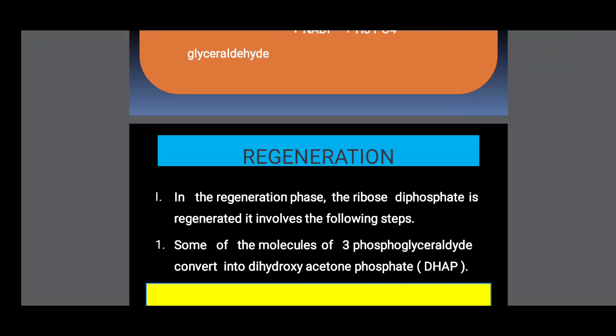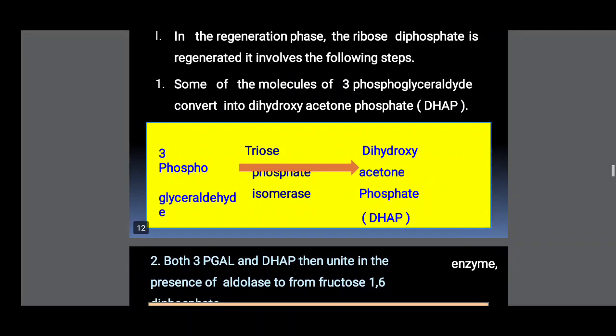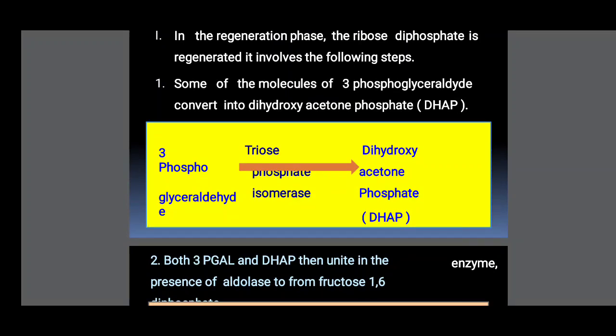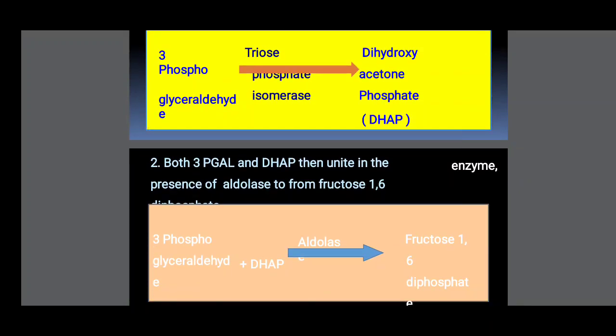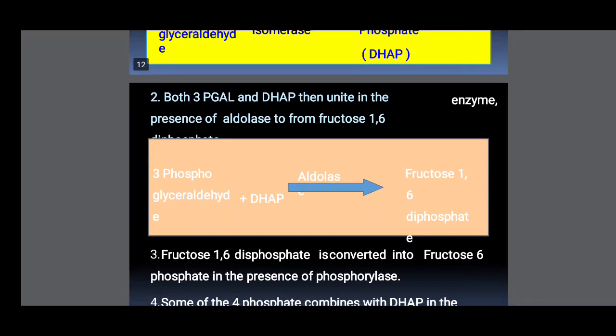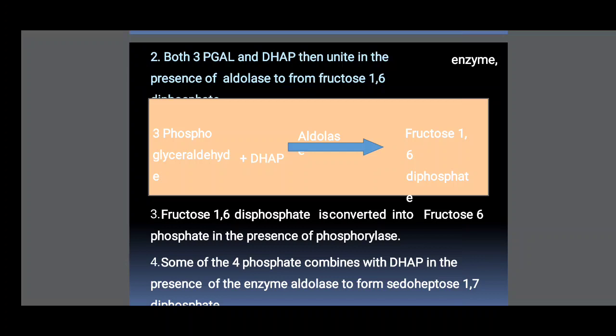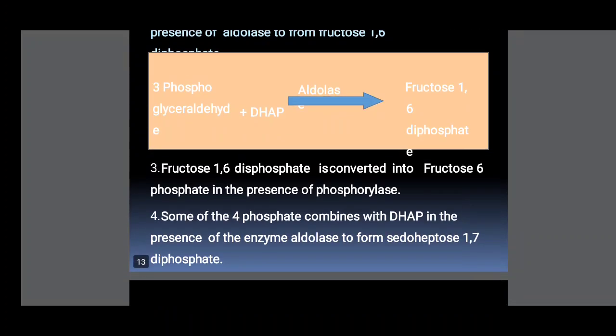The rest of the 5 phosphoglyceraldehyde are used for the regeneration of ribulose 1,5-bisphosphate. So in this, some of the phosphoglyceraldehyde is converted into dihydroxyacetone phosphate. Both 3-PGAL and DHAP then unite in the presence of aldolase to form fructose 1,6-bisphosphate. So fructose 1,6-bisphosphate is converted to fructose 6-phosphate in the presence of phosphatase. Some of the 4-phosphate combines with the DHAP in the presence of the enzyme aldolase to form